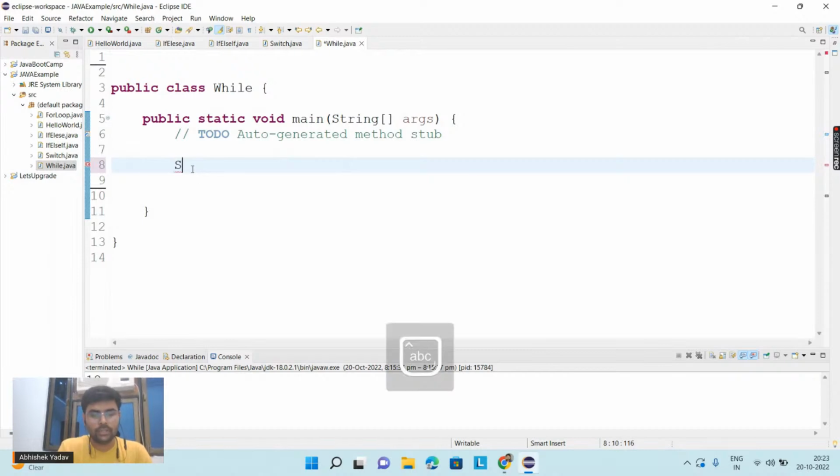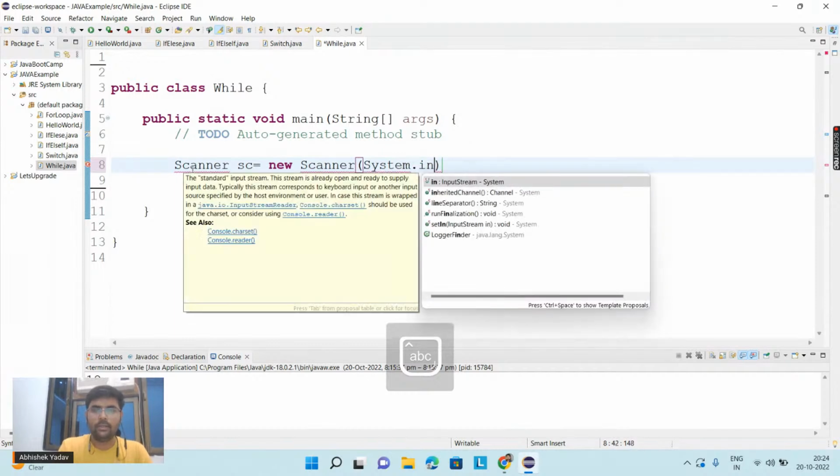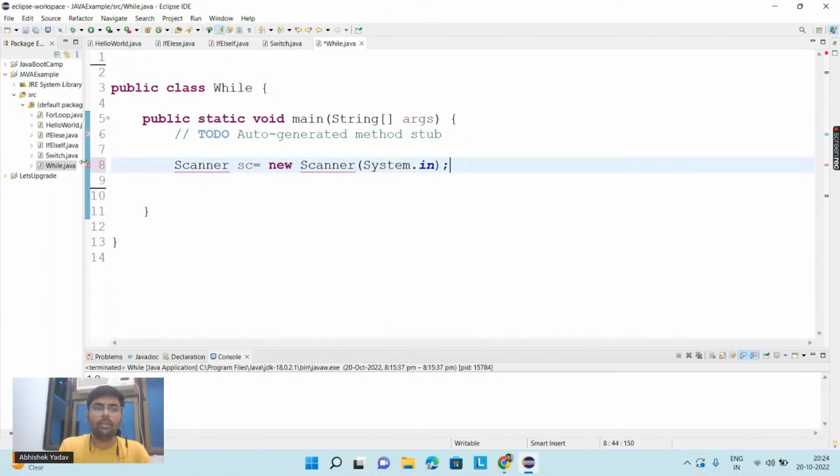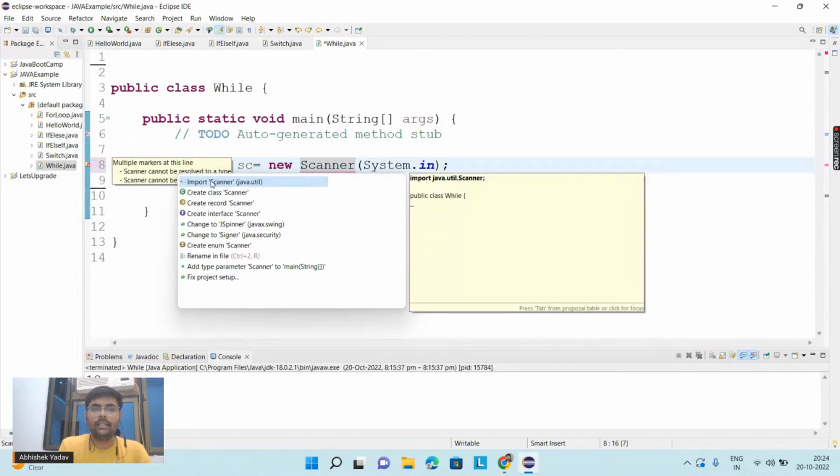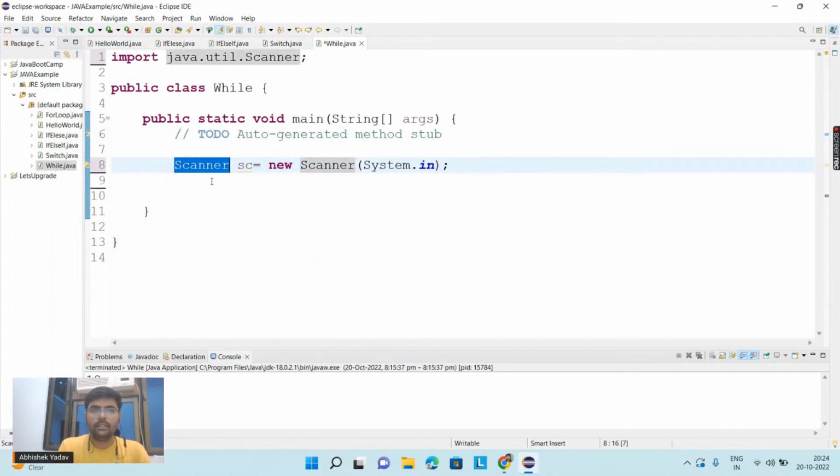So how can you use the Scanner class? You have to write Scanner, and after that, you have to use the object of the Scanner class here. In order to create an object, you have to use the new keyword, and after that Scanner, and inside this object you have to pass System.in. And here you can see I am getting one error. It is saying, hey, in order to use the object of the Scanner class, you have to import the java.util.Scanner package.